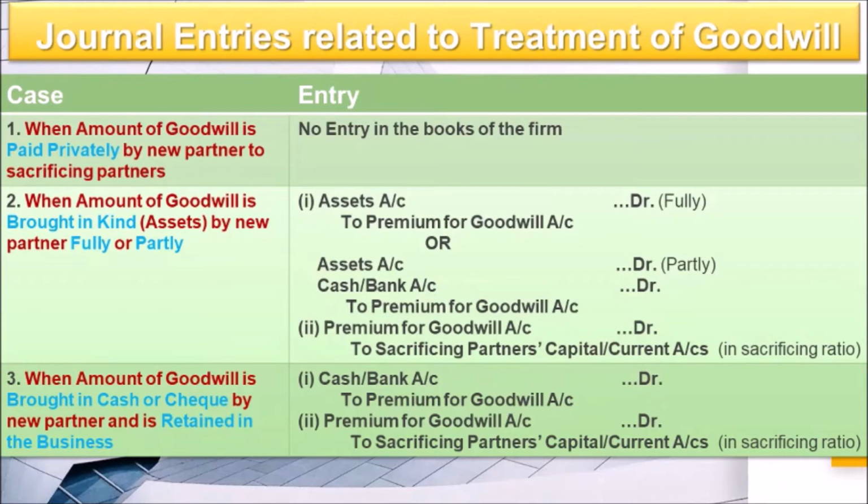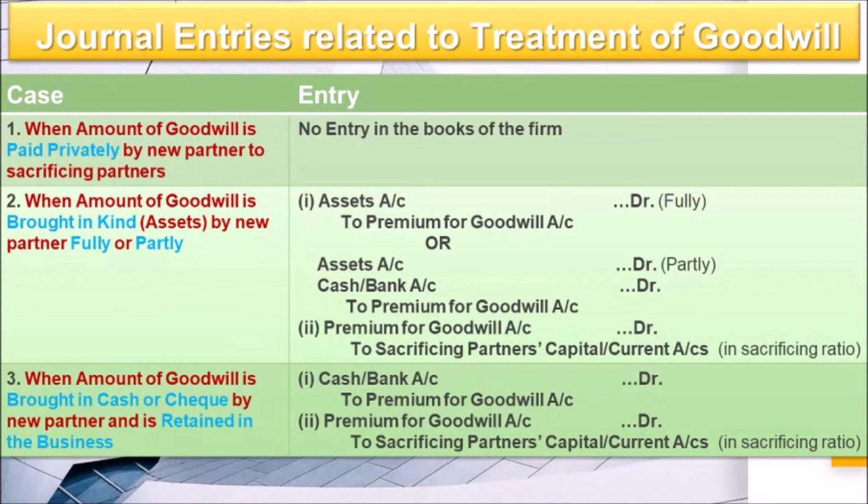So when he brings the full amount of goodwill in form of any asset, what entry will be passed? Assets account debit to premium for goodwill account. For example, he brought furniture, then furniture account debit 50,000 to premium for goodwill account. Or you can place here goodwill account. Already I explained you, we must use premium for goodwill, that is better, or you can use goodwill as well, there is no problem. Now another possibility, when he brings partly amount of goodwill as asset and the rest of the amount in cash or bank.